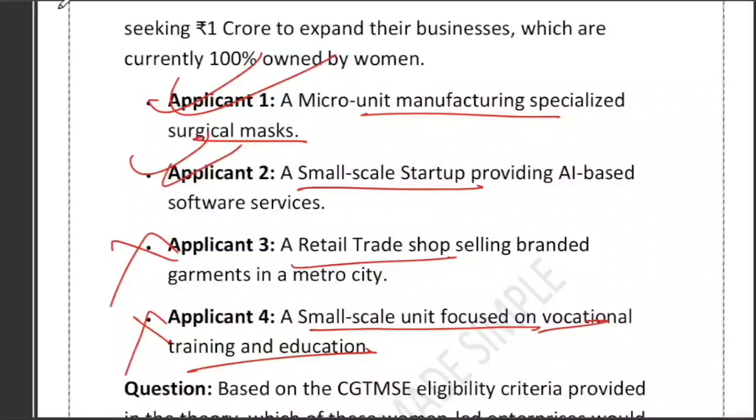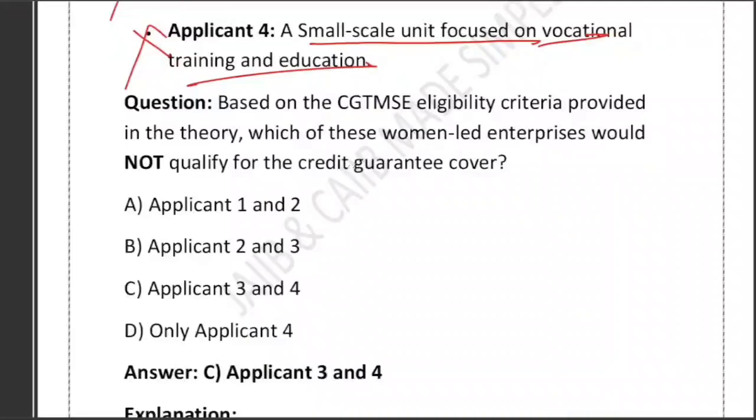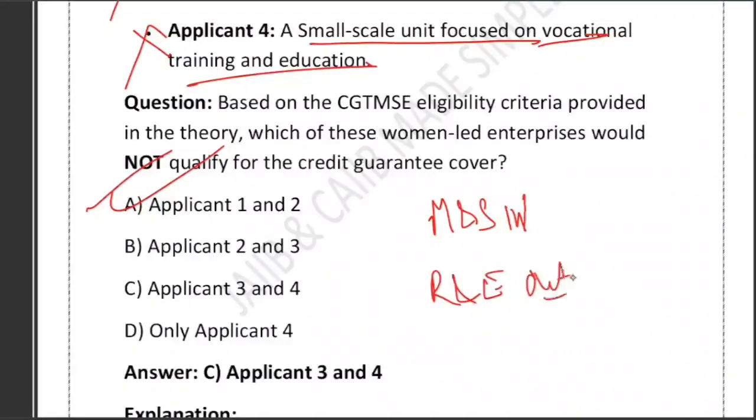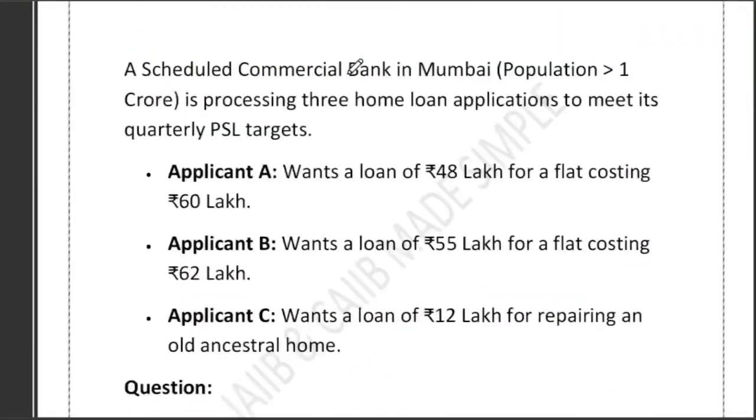So what is the correct answer? The correct answer is option number 1 and 2. That is A. Right, A is the correct answer. See, manufacturing and services in, M and S in, right? And retail and education out. So CGTMSE covers the manufacturing and services sector. It excludes retail trade and education or training business. Please understand it. Now have a look at the next question.